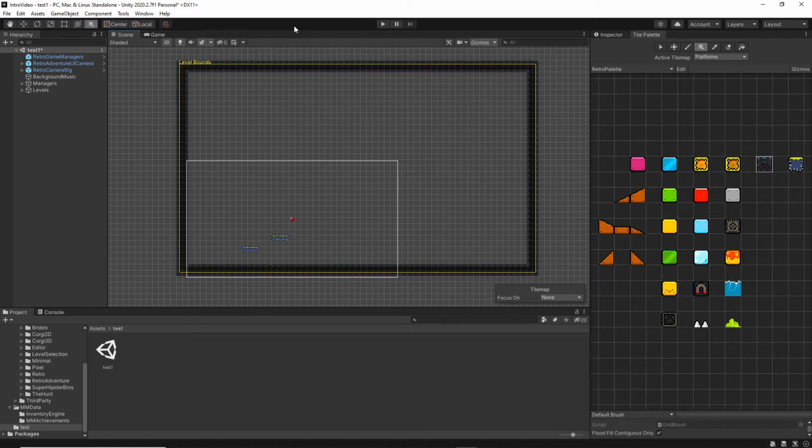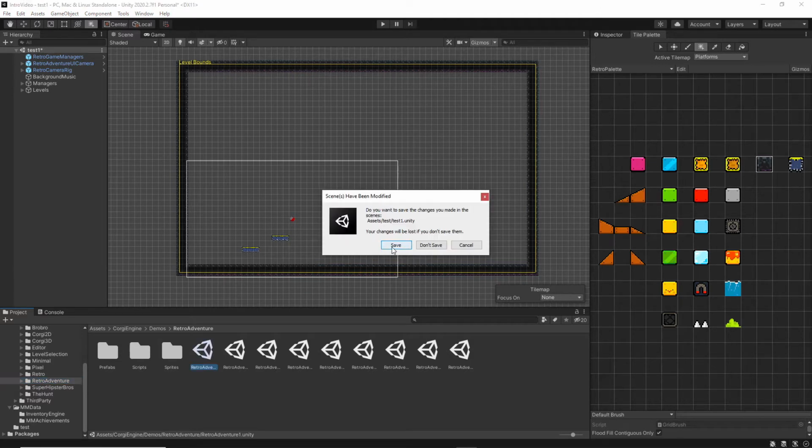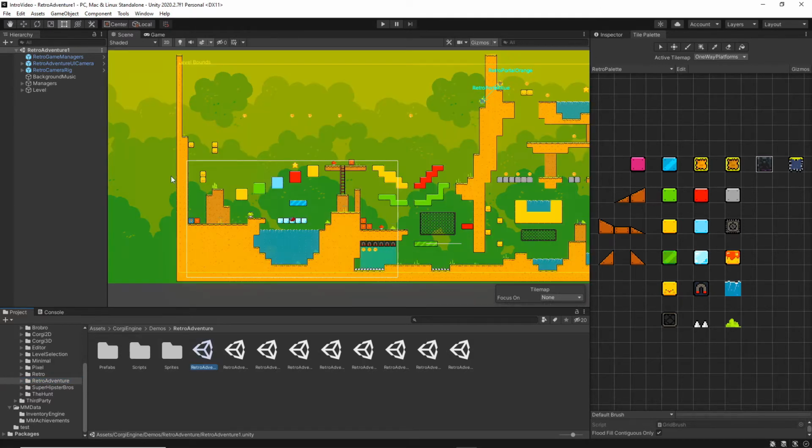Now we're going to start adding the assets we're going to need inside the level, like our ladders and moving platforms. We're going to go back into Retro Adventure 1, save this, and take the moving platforms and the ladders from inside here.